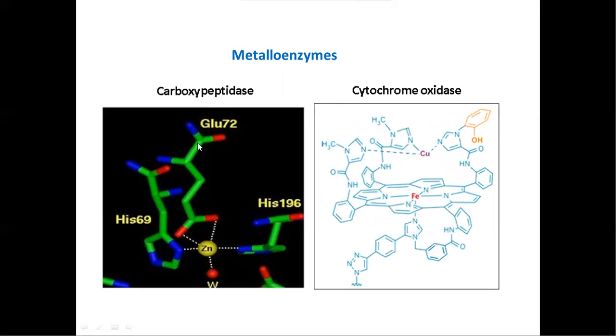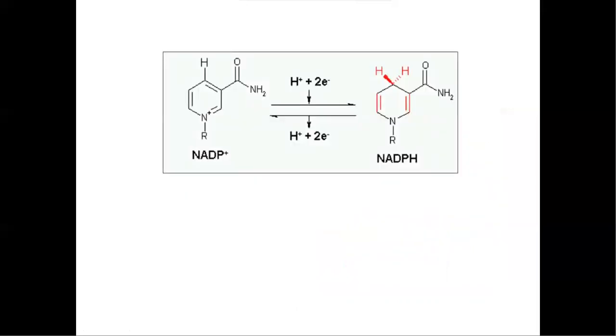In carboxypeptidase, the zinc ion is tightly bound, and in cytochrome oxidase, copper and iron ions are tightly bound metallic ions.